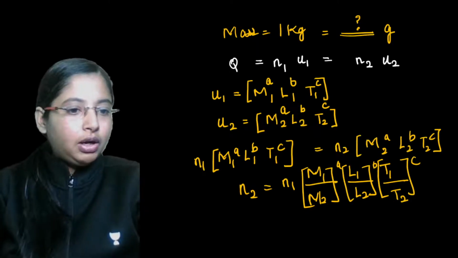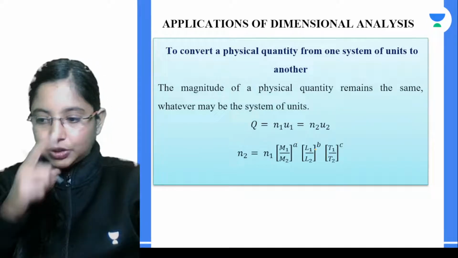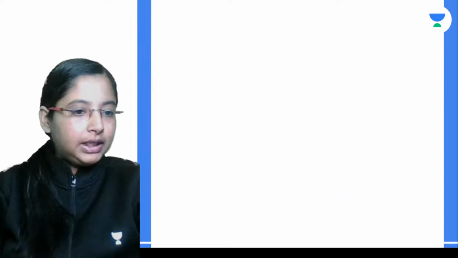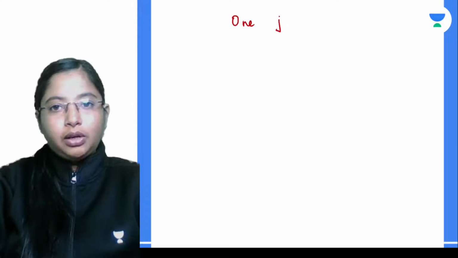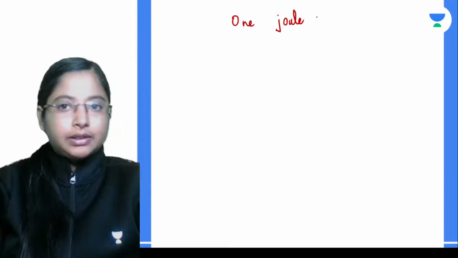Okay, so let's see that. Let's do one example in this case using this equation. Let's convert an easy one. Let's basically convert 1 joule. 1 joule is the unit of energy in the SI system.